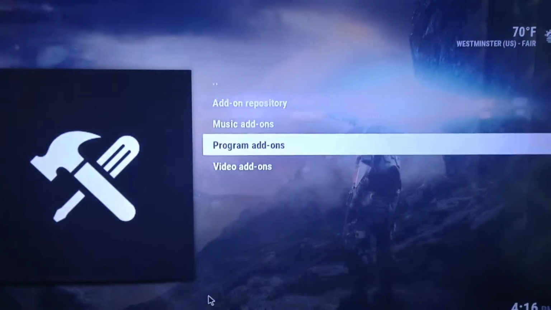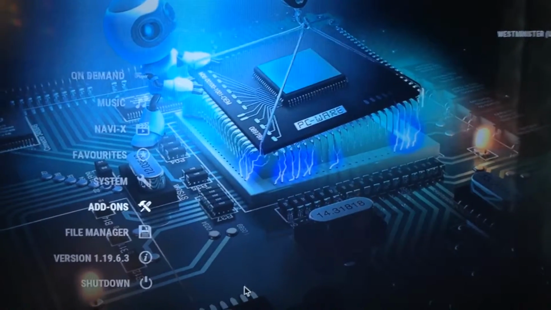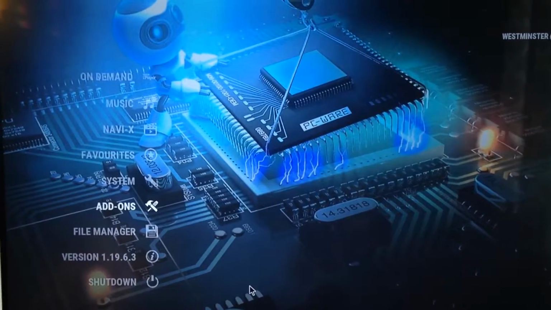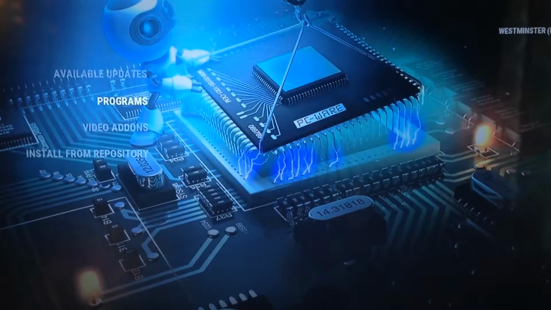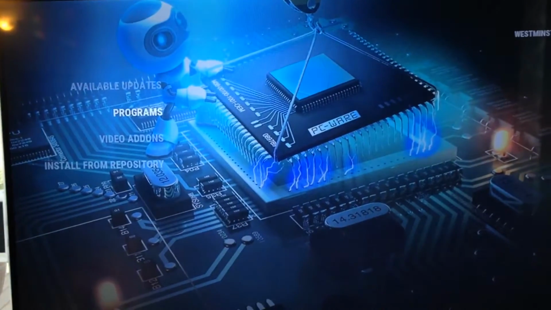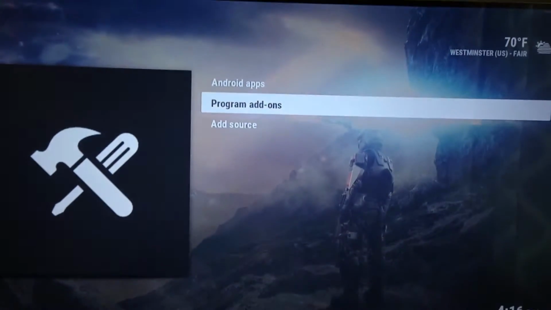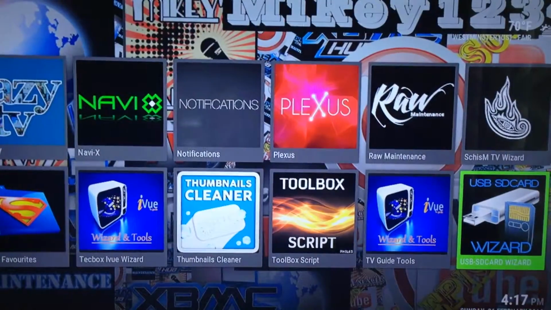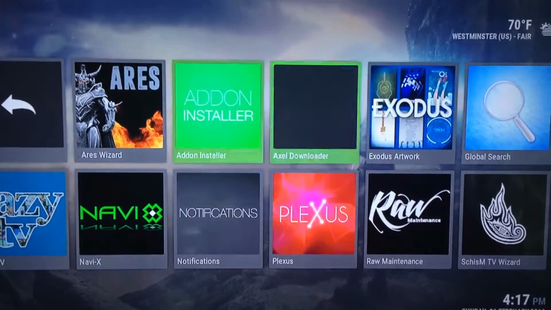Once you have it installed, just click it back a bunch of times until you're back at the home menu. And then while add-ons is highlighted, click left and go to programs. Go to program add-ons. It'll be add-on installer.